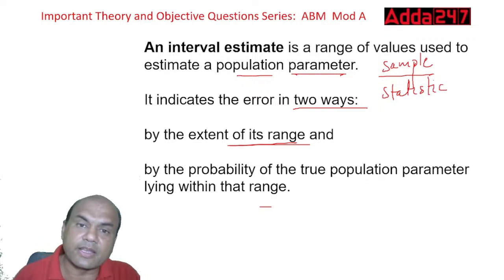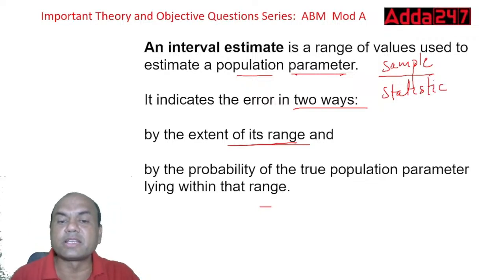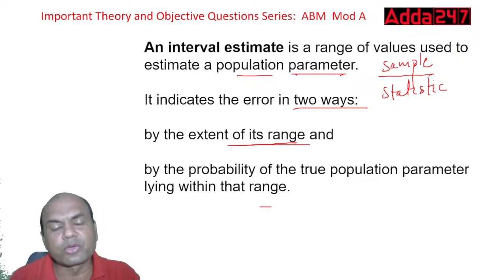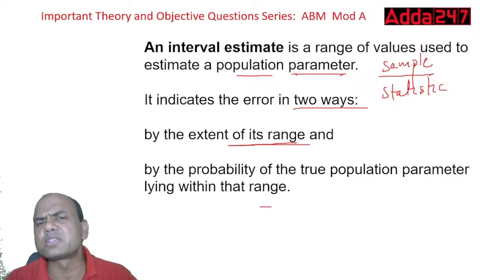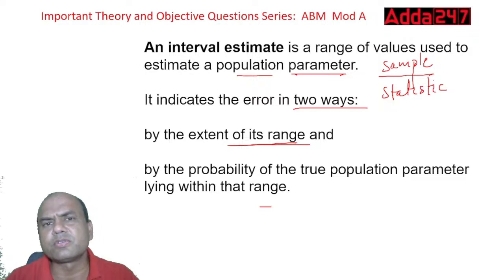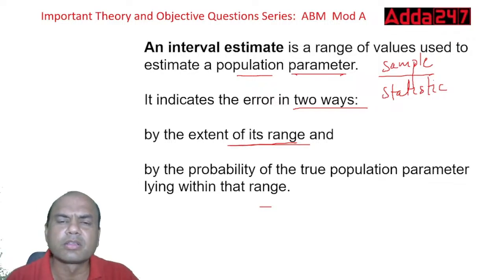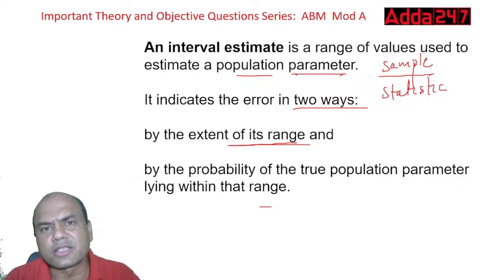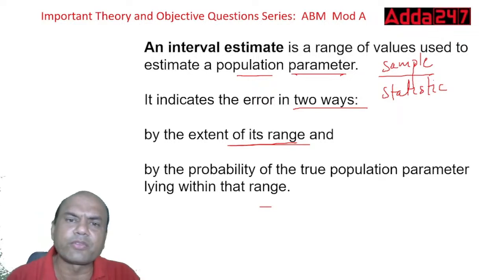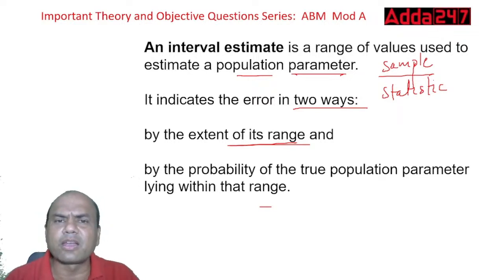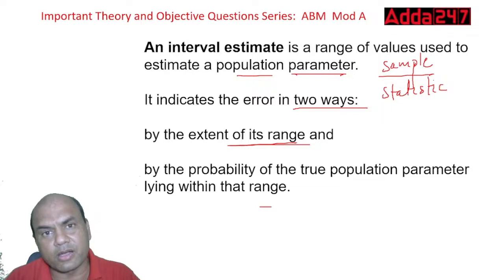So this is known as the range, the extent of its range. Now if I tell you India will score 0 to 500, within this range it will definitely score. You'll say what foolishness it is, right? Because if I am telling you 0 to 500, definitely it will be between 0 and 500.